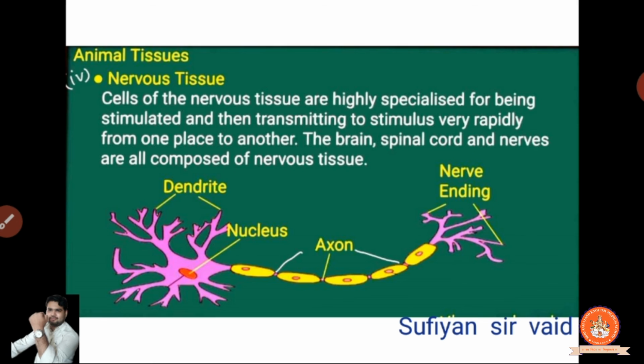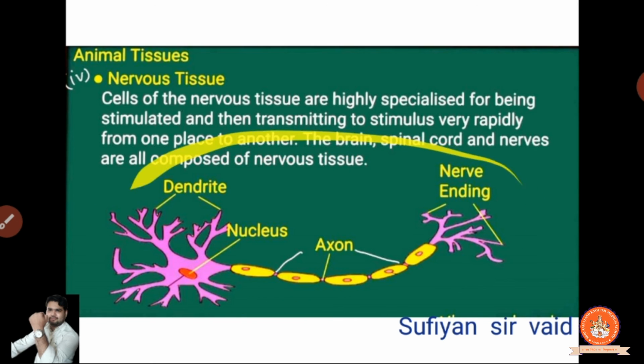Clear? The brain, spinal cord and the nerves are all composed of nervous tissues. Where is the spinal cord present? In between the backbone. Backbone and spinal cord are very different from each other. Clear? Now this is our nervous tissue. This is also an important diagram.